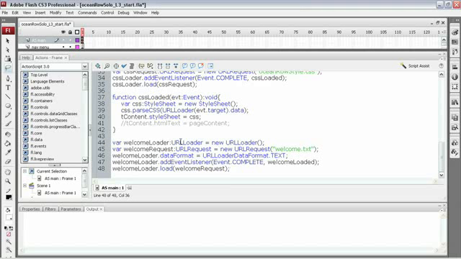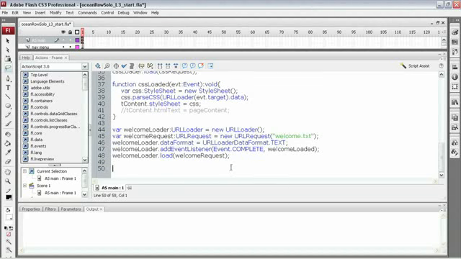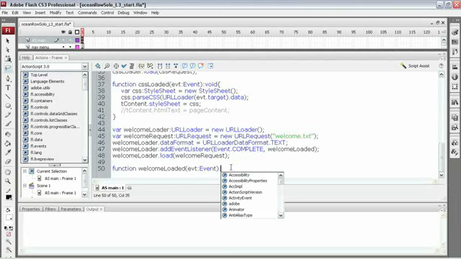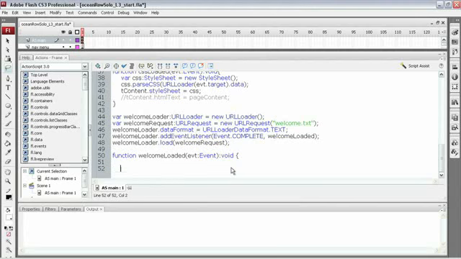So we've created our loader object. We've created a request for it. We've set up our loader object to receive text as data, set up an event listener for when the load's finished, and started the load. Now let's write that complete event handler, and we can try it all out. I'll need to start that off with the function keyword, and we've already named it, so we'll call that one welcomeLoaded. Since it's an event handler, we'll need to have a variable to handle that event argument, evt, and we'll type that as an event type of object. I'll type my function as void, since we're not going to be returning any values, and I'll start it off with some open and close braces.